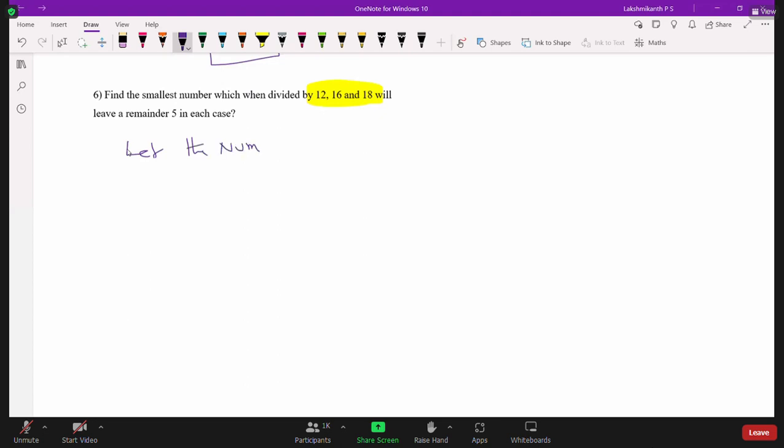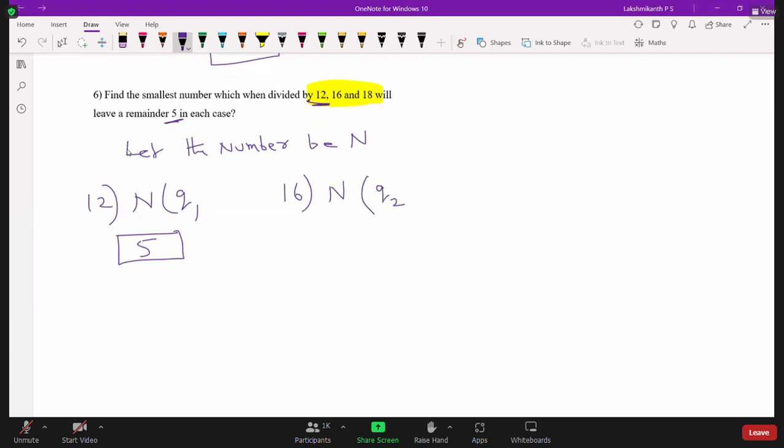Let the number be capital N. We divide by 12, so 12 is the divisor. We don't know the quotient, so let us say the quotient is Q1, and the remainder is given as 5 in each case. Next, when you divide the same number by 16, let us say the quotient is Q2 and the remainder is 5. When you divide the same number by 18, the quotient is Q3 and the remainder is 5.